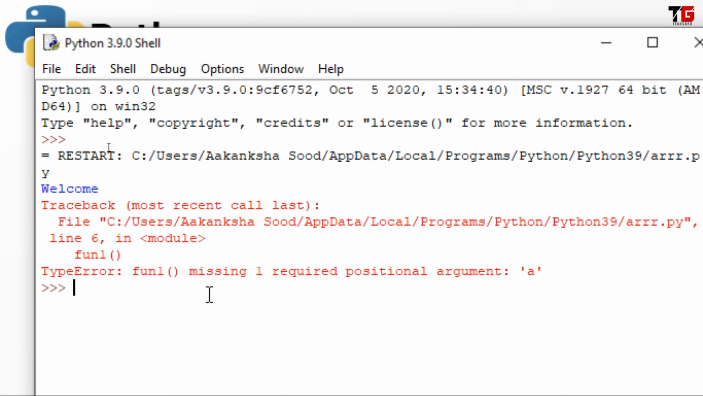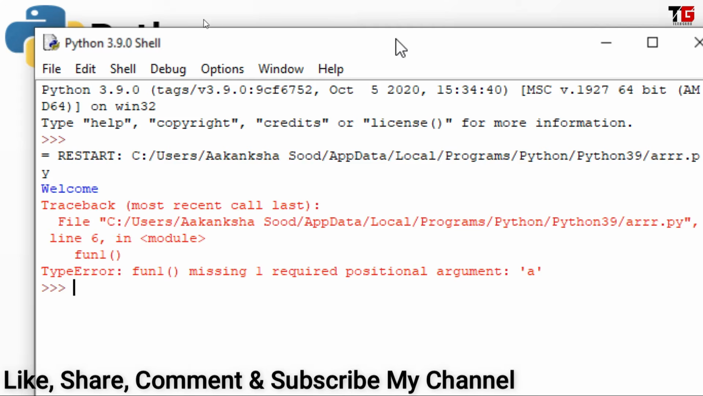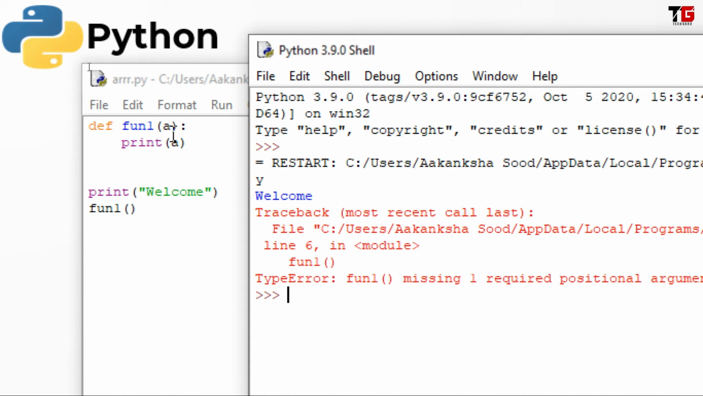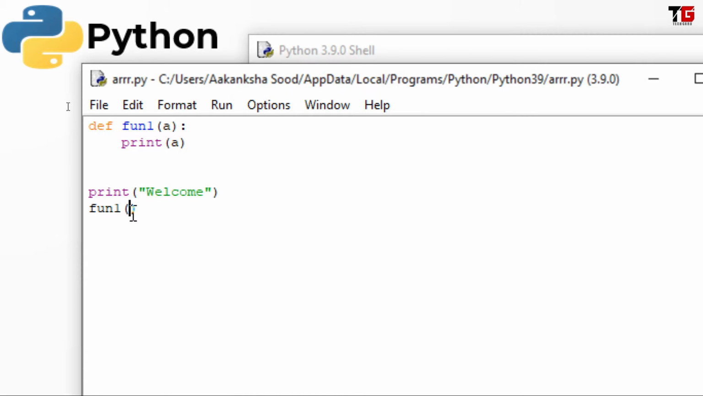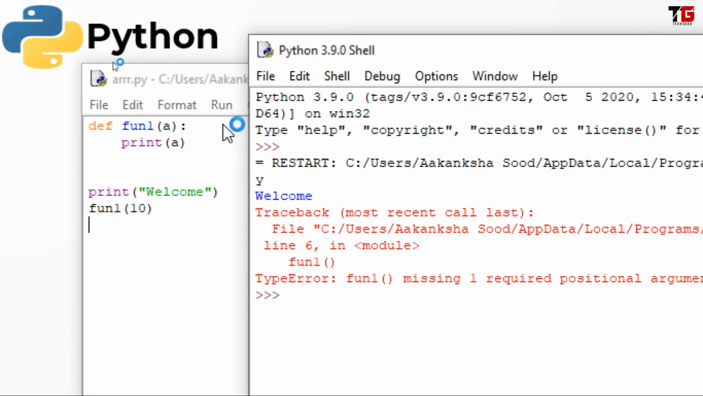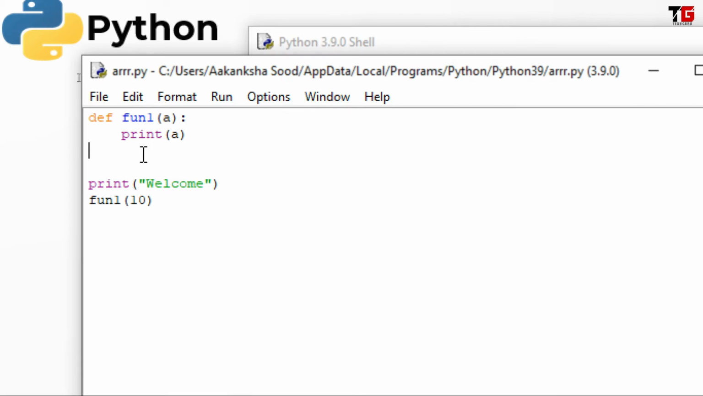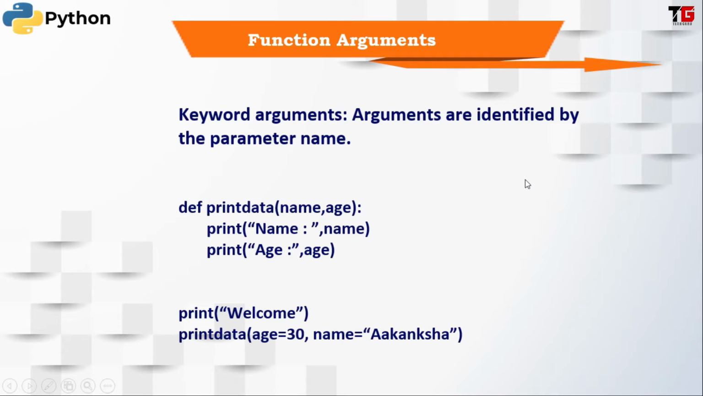No, it gives an error. fun1 missing one required positional argument a. It means it is mandatory to pass the value of this parameter a because it is a required argument. I specify a value. Now I save the program. I run the program. Look, it's working now. So by default, whenever we define a function with an argument, that is a required argument, it means we have to specify its value.